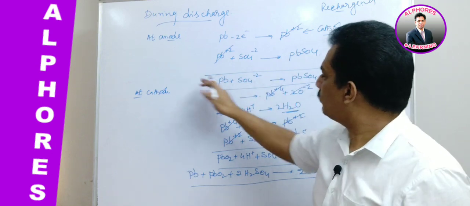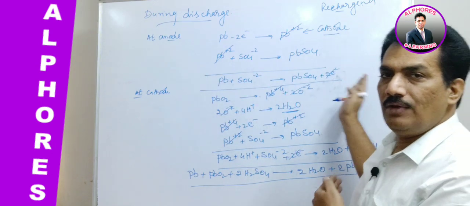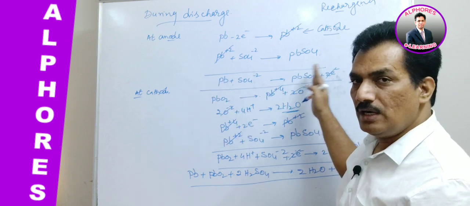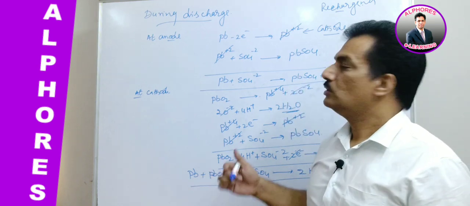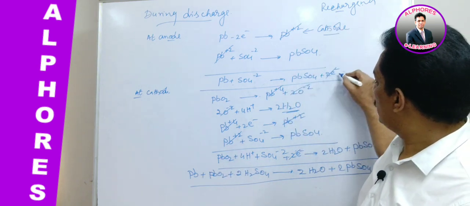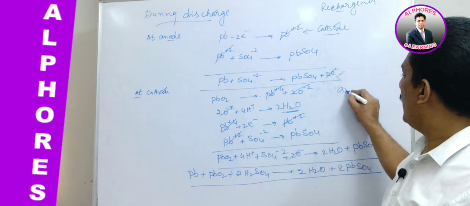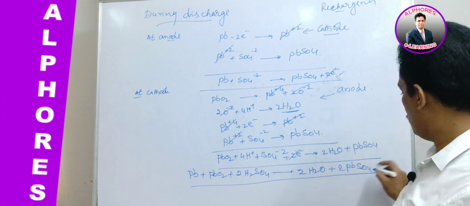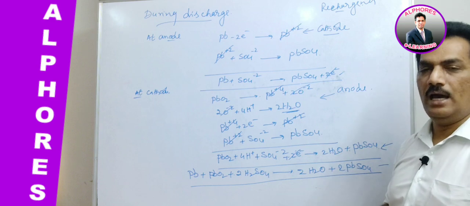Here electrons were released, that's why oxidation. When the reverse happens, electrons are taken, and when electrons are taken, it is electronation, which is nothing but reduction. So this will behave as the cathode, and the cathode will behave as the anode.